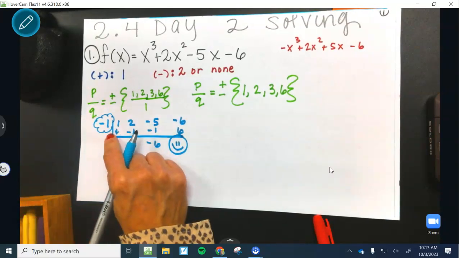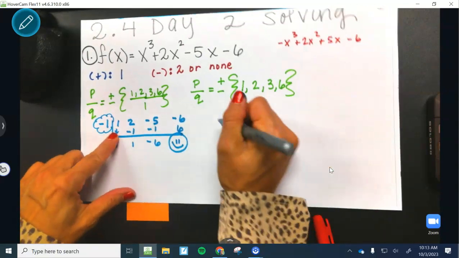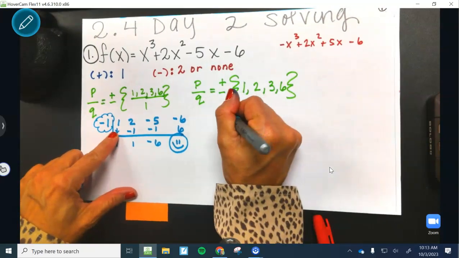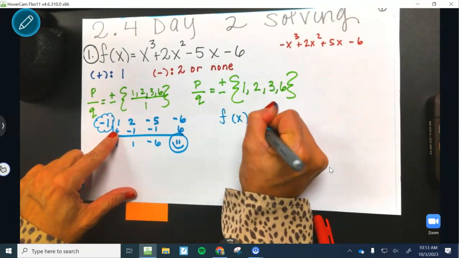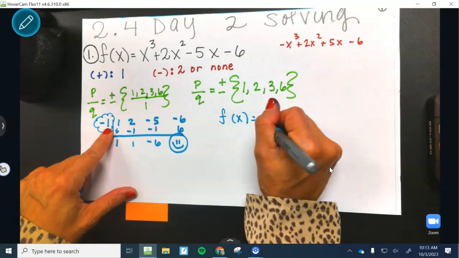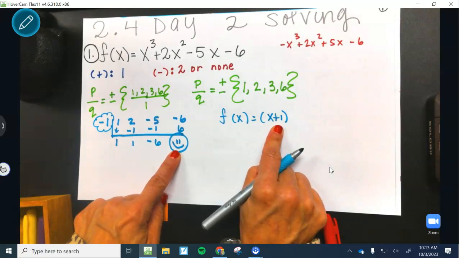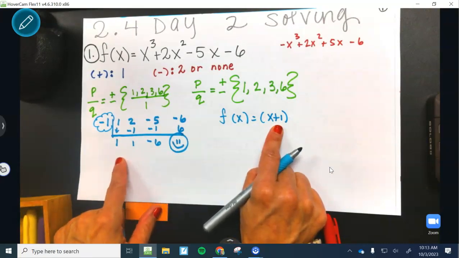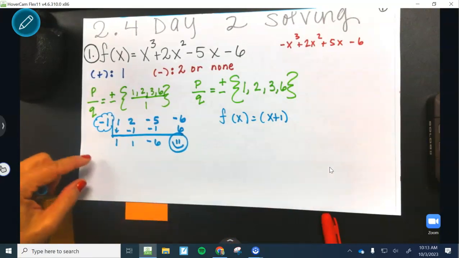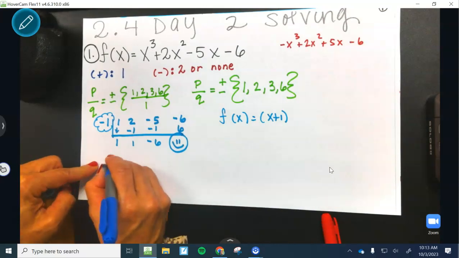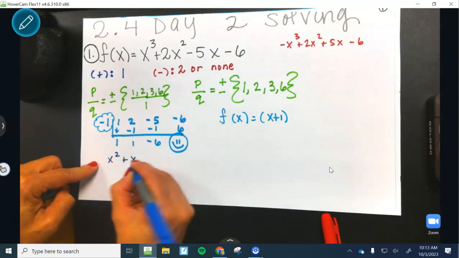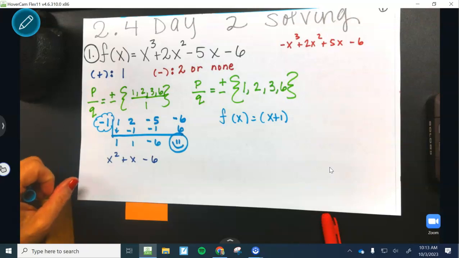Don't forget that's a factor. You have to write this in factored form. Let's just go ahead and make our setup for a factored form. Write f of x equals. Remember, it's the opposite. Let's write x plus 1 because that's going to be one of the factors because we didn't get a remainder. Let's look at the quotient. All right, so the quotient is x squared plus x minus 6. Is that factorable?